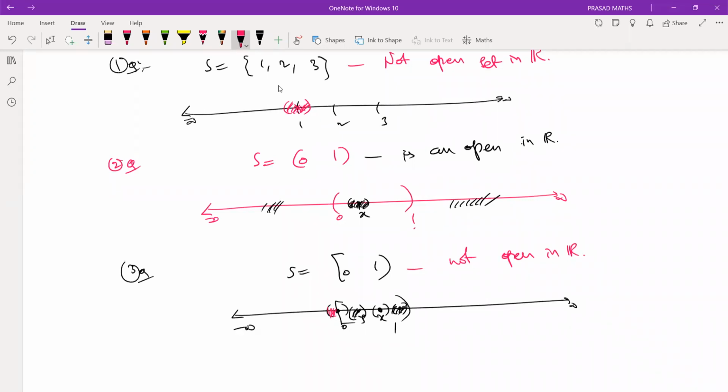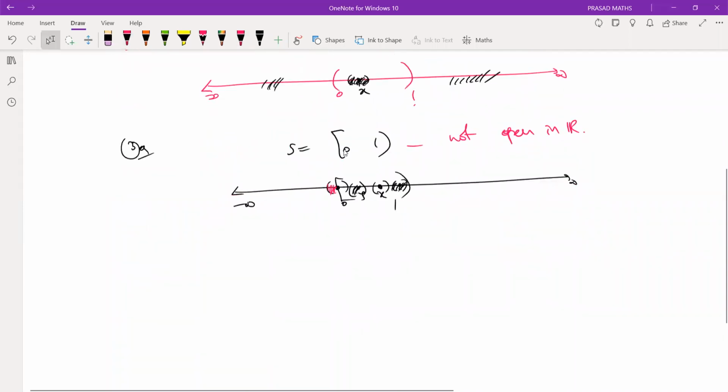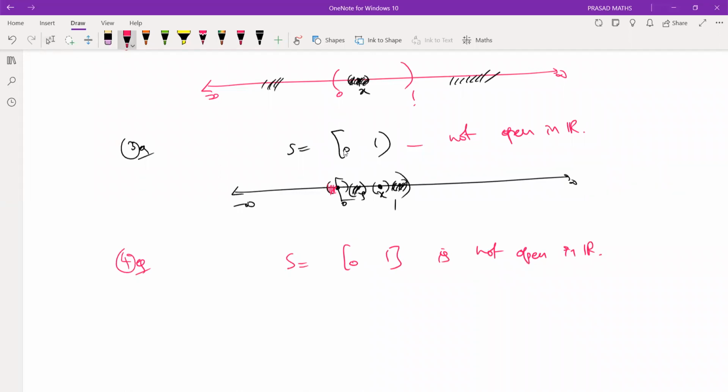It's not open in R. Why? Because for 0, you never find a neighborhood which is inside the set. Therefore, 0 is not an interior point of the set. Therefore, at least one point of the set is not an interior point, which means it is not an open set. Similarly, this is also not an open set because 0 and 1 are not interior points.